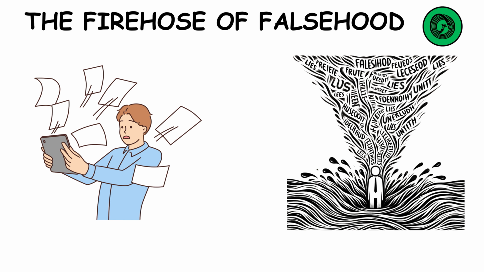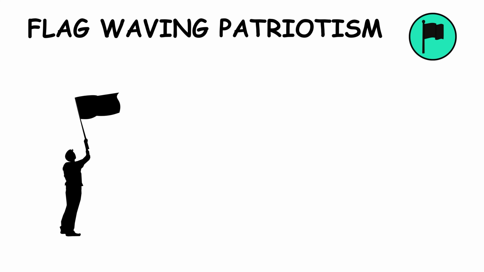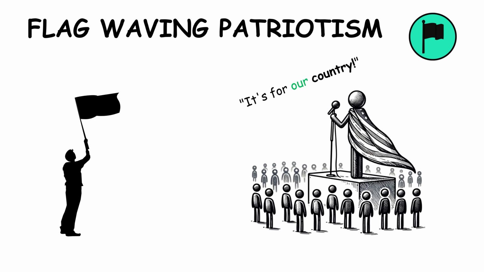The fire hose of falsehood overwhelms with lies. It bombards people with so many falsehoods at once that discerning truth becomes difficult. Flag-waving patriotism. Flag-waving patriotism stirs nationalism. It uses patriotic symbols and rhetoric to rally people around a cause, equating it with national pride.